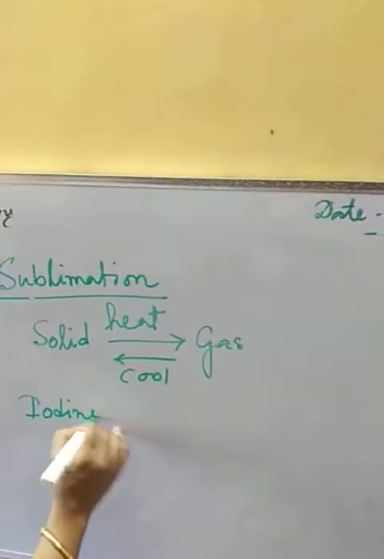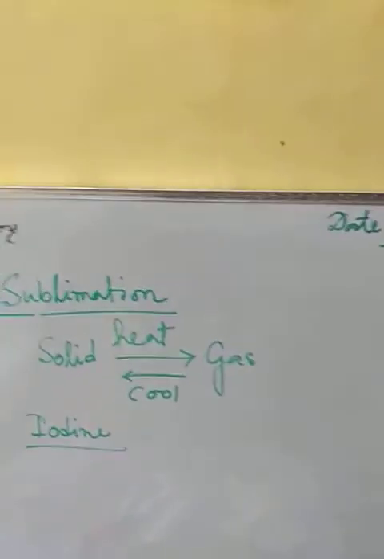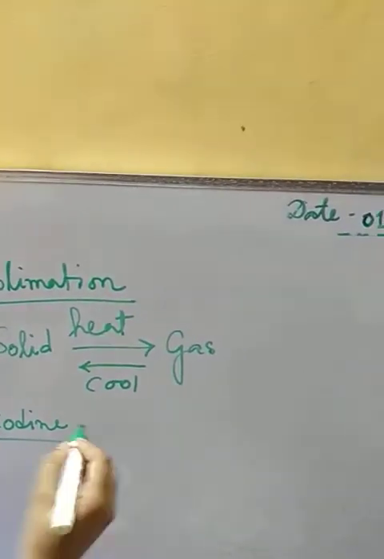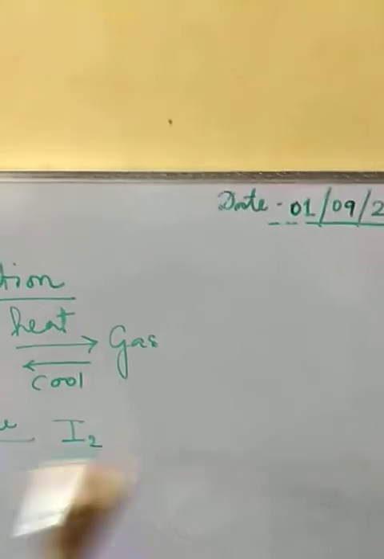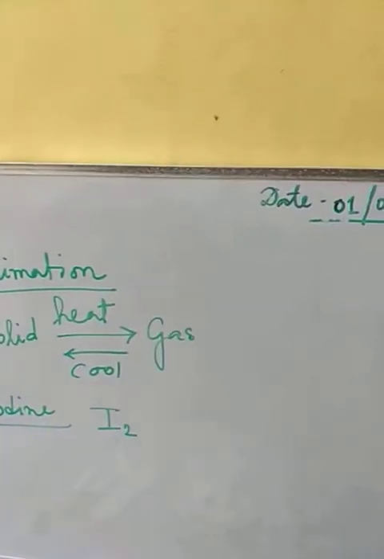You know, iodine is a substance which can show this sublimation. Iodine is an element.